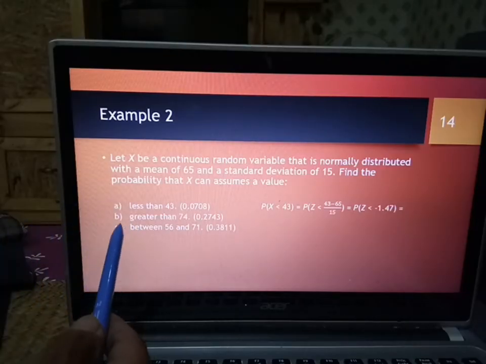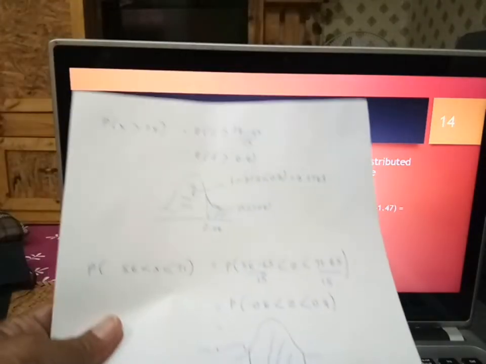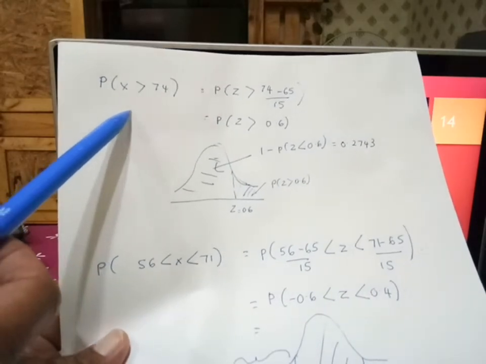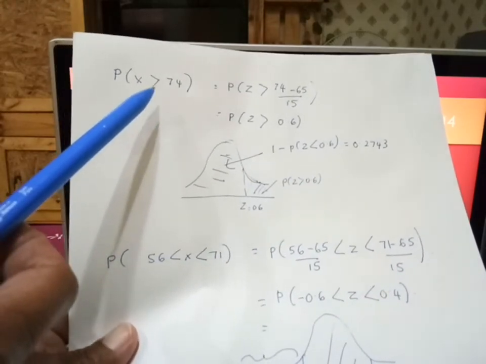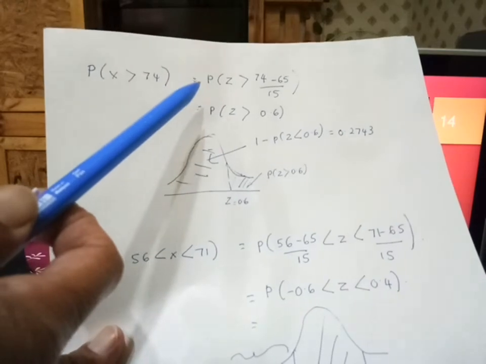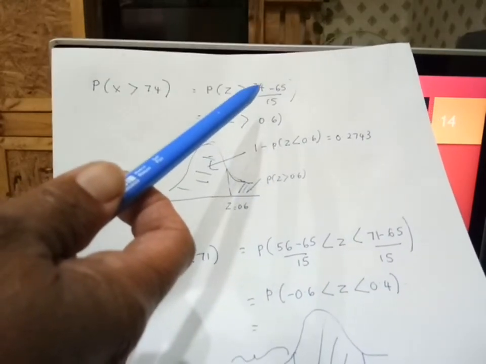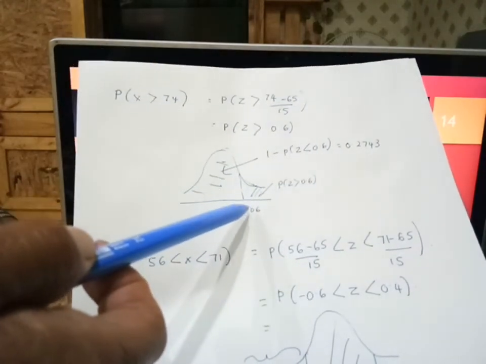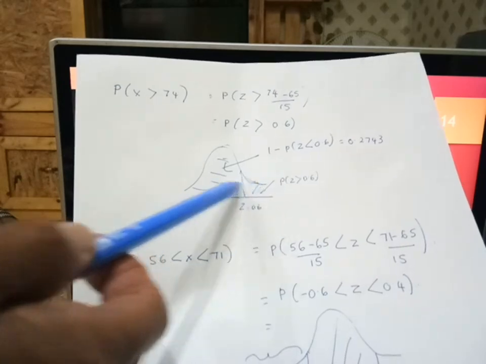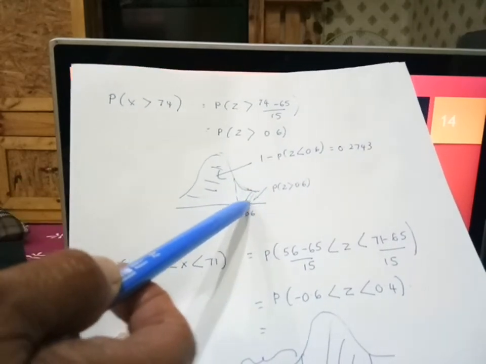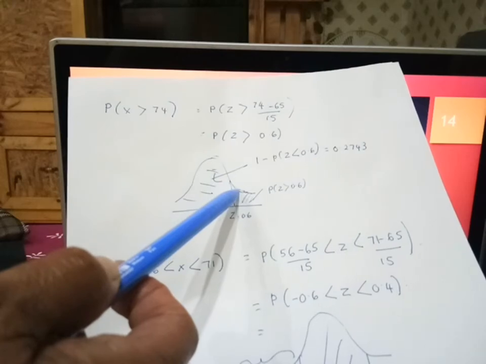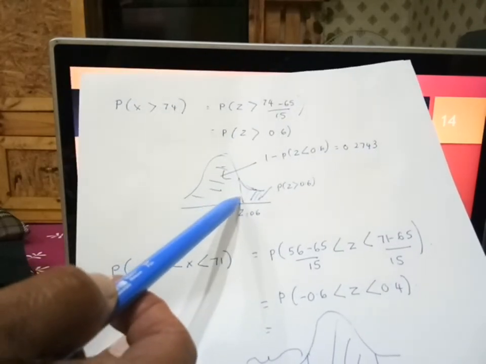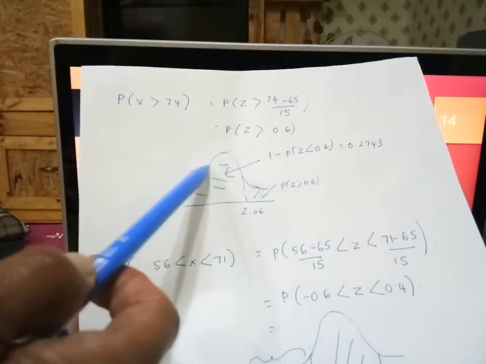Okay, so untuk yang B dan C, kita tengok contoh yang saya buat ni. Okay, untuk B, probability X greater than 74. So kita akan tukar kepada Z dulu. So dia akan jadi probability Z greater than 74 minus mu 65 over 15, greater than 0.6. Okay, probability Z greater than 0.6 dekat sini. Bila Z besar daripada 0.6, maknanya sebelah kanan 0.6. Tapi dalam jadual semua dia bagi probability yang Z less than 0.6.